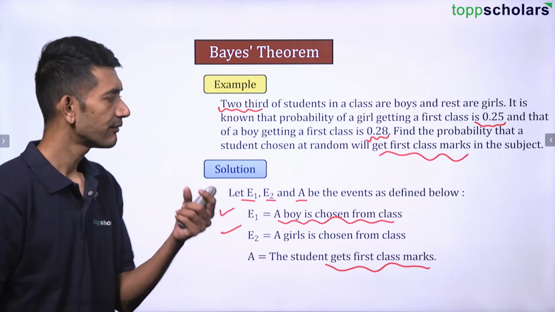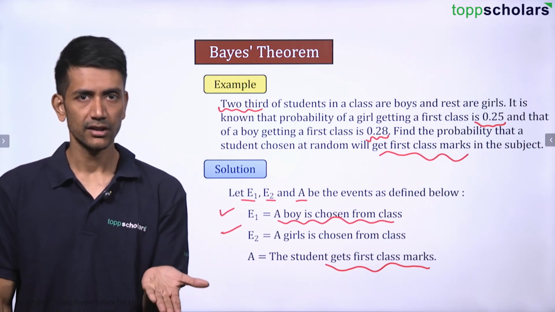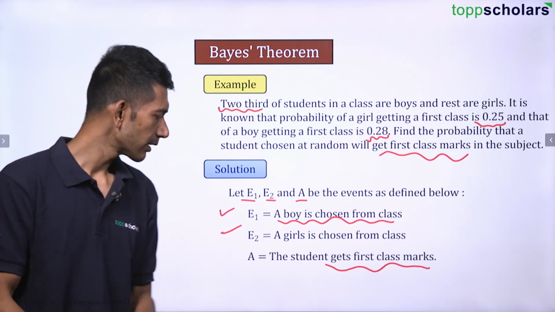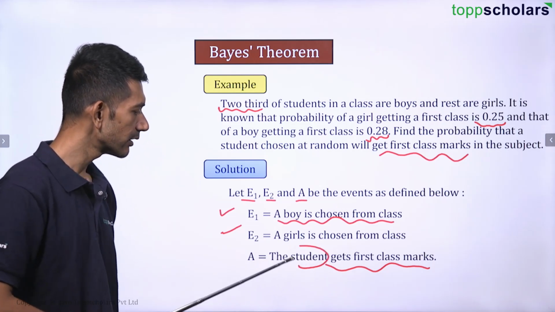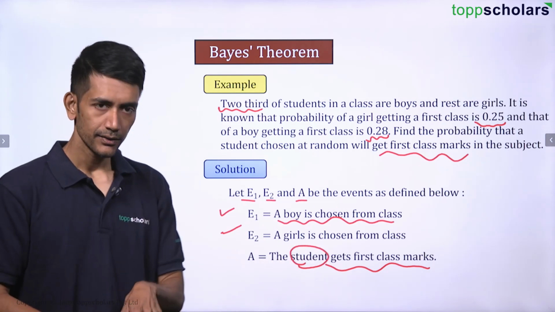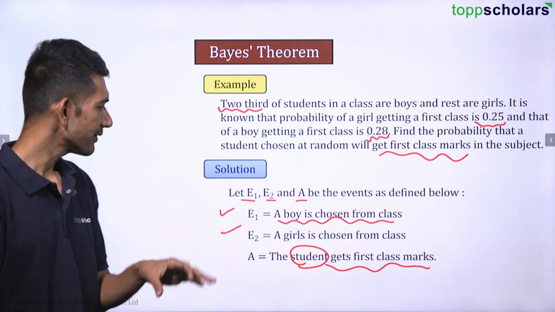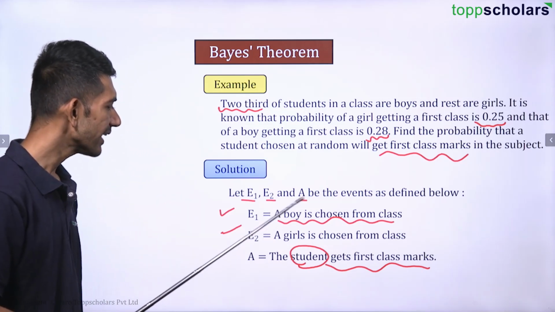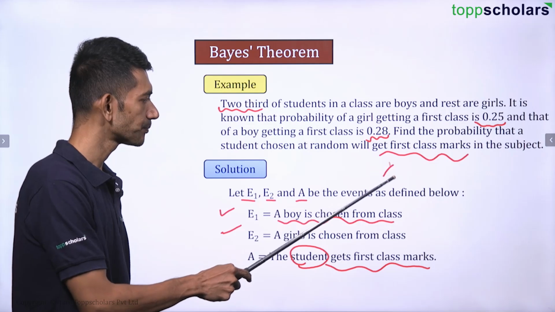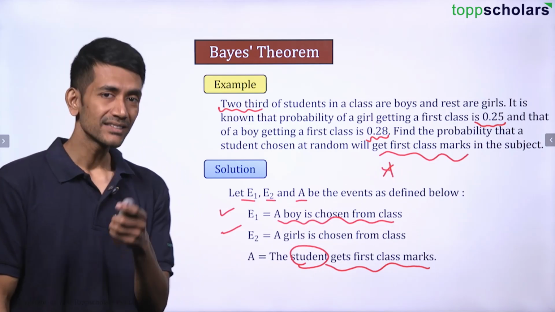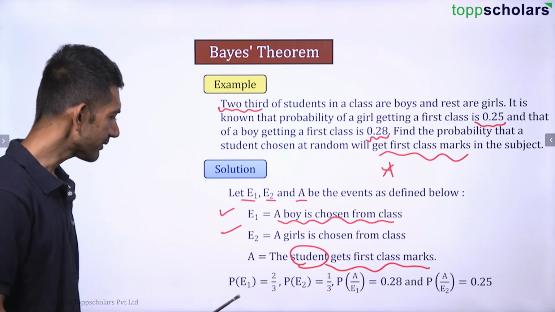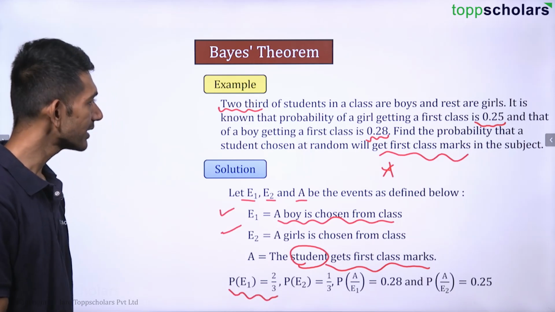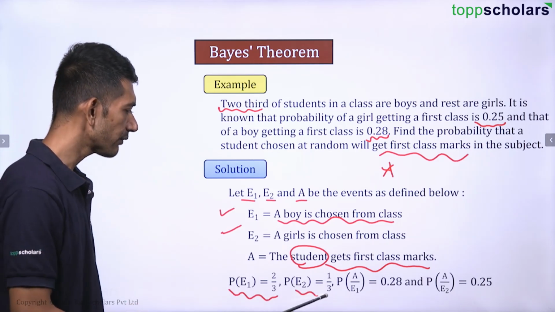Now see, a girl can get first class marks, a boy can get first class marks. So here we cannot define whether it's a girl or a boy. E1 is an event that a boy is chosen, E2 is an event where a girl is chosen, and A is the event that the student gets first class, right? So can I say probability of E1 is 2 by 3, probability of E2 is 1 by 3?